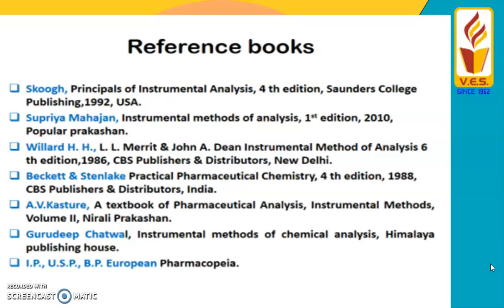Then the book by author A.V. Kasture, A Textbook of Pharmaceutical Analysis. Then Gurudeep Chatwal, Instrumental Methods of Chemical Analysis, Himalaya Publishing House. And along with that, we will refer to the Indian Pharmacopoeia, United States Pharmacopoeia, British Pharmacopoeia and European Pharmacopoeia.